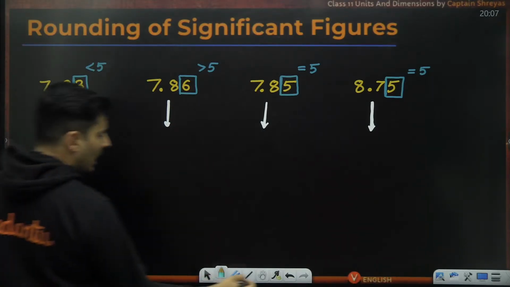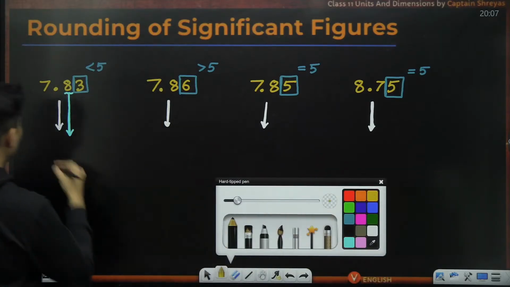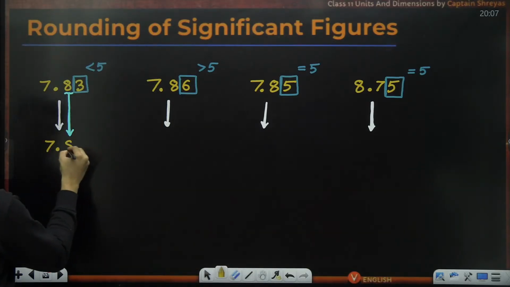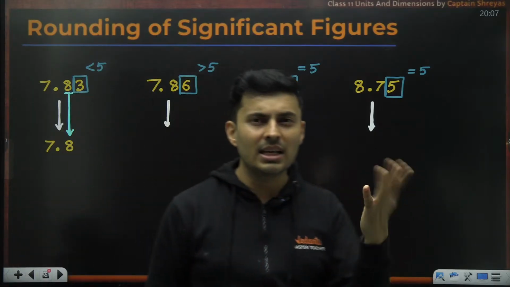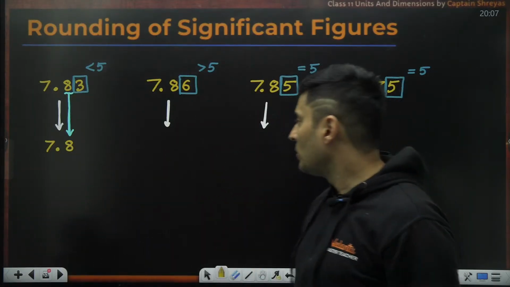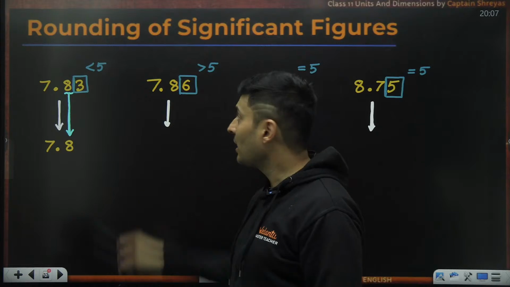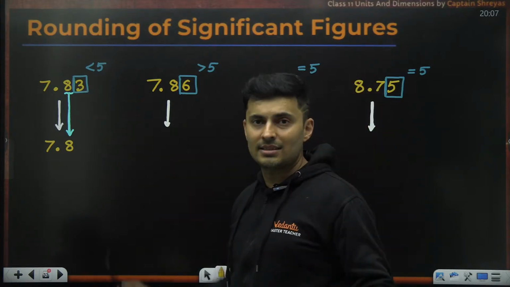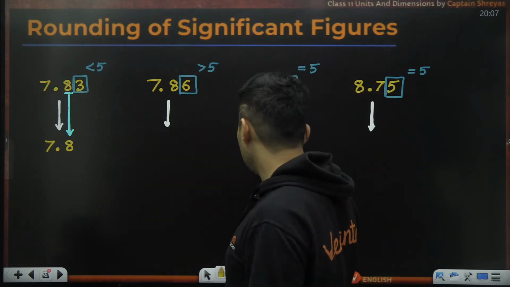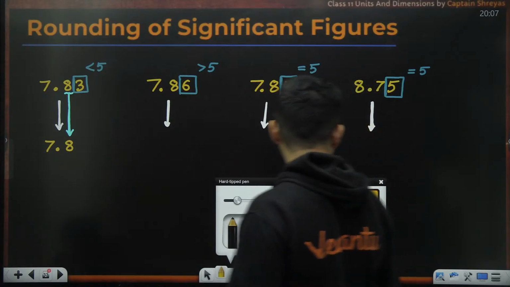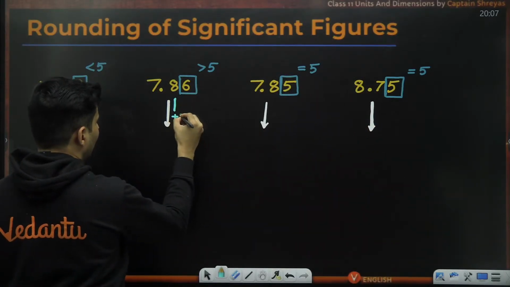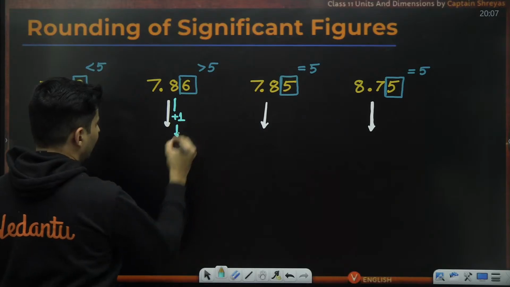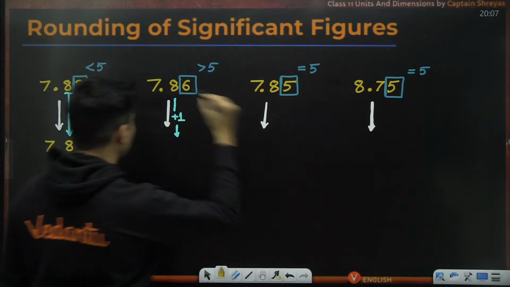over here. So the answer for this particular thing will be 7.8. It makes sense. 7.83, 83 is close to 80, that 3 has to be ignored. So 7.8 will be the answer if the last digit is less than 5. But let's say the last digit is more than 5. Then what you need to do, the previous digit, add a 1 to it, and then write it down. Kind of makes sense.